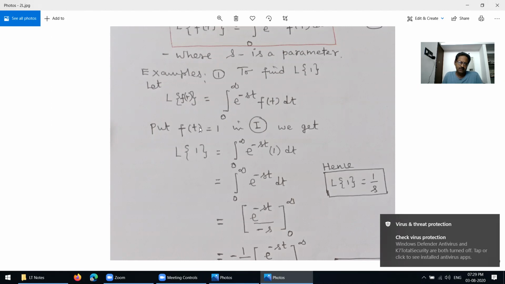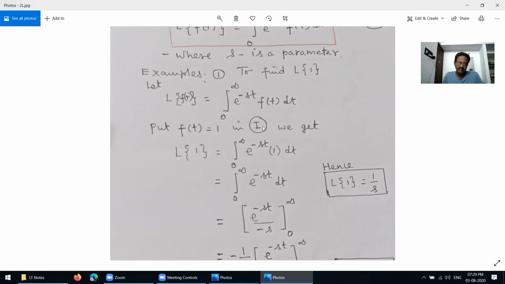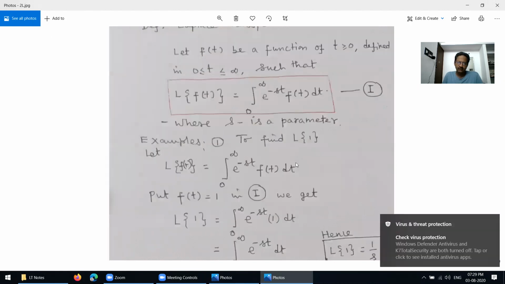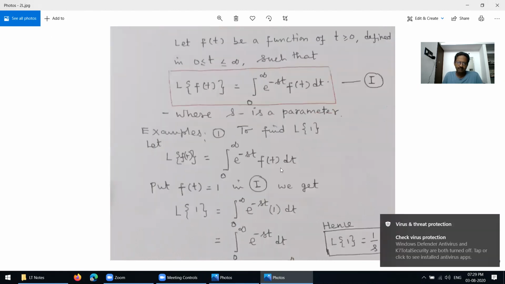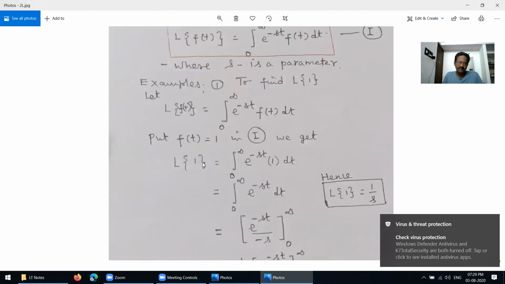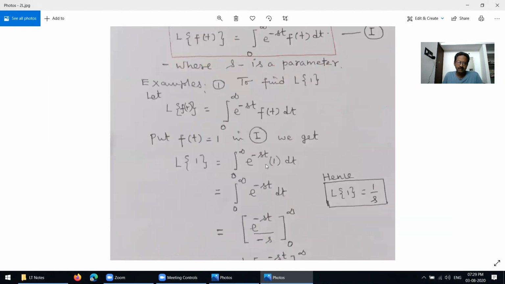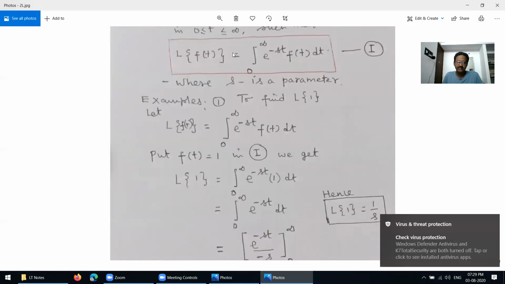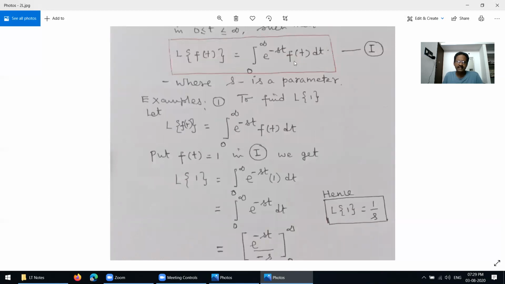Just put f of t equal to 1. Then the Laplace transform of 1 equals the integral of e power minus st times 1 dt, replacing f of t by 1 on both the left and right hand sides.